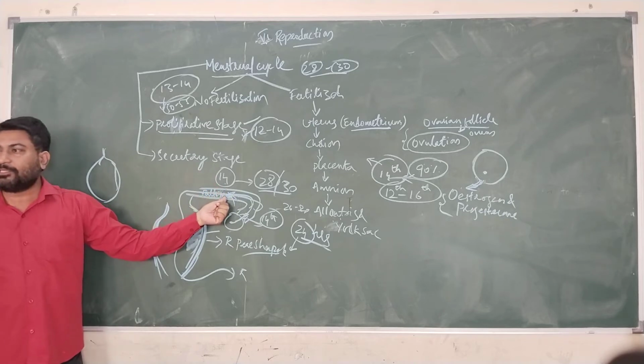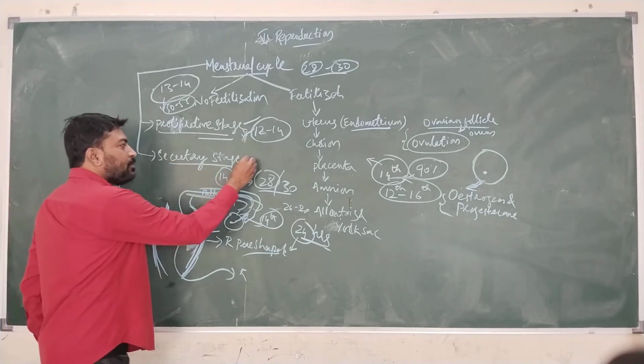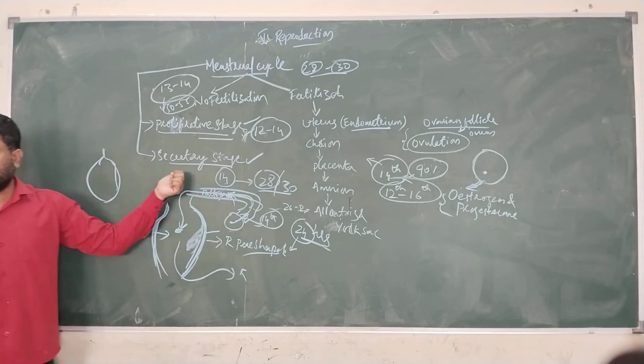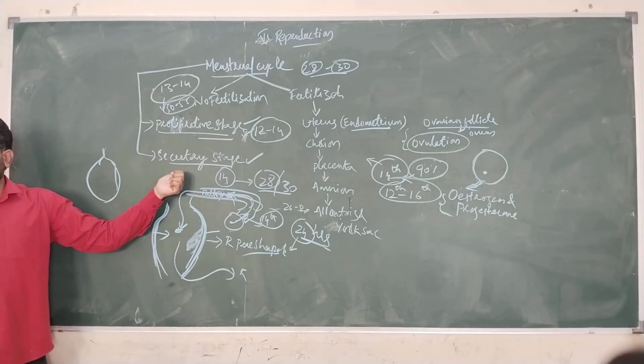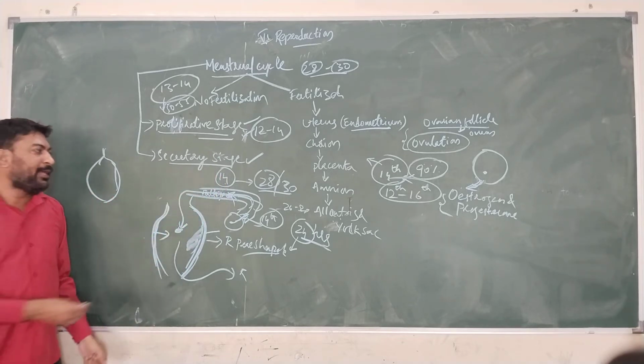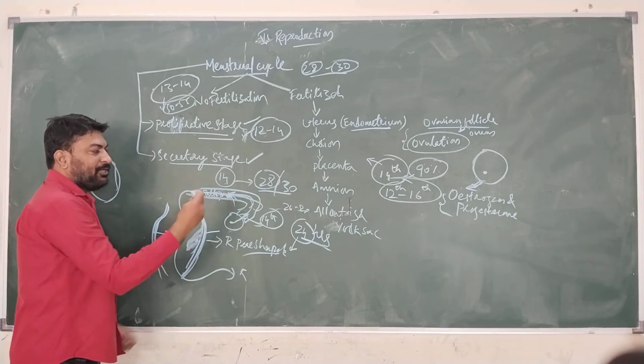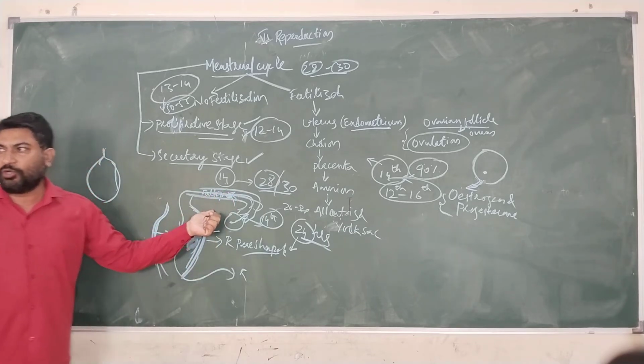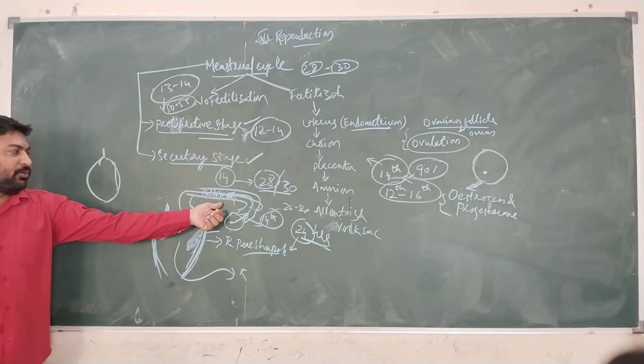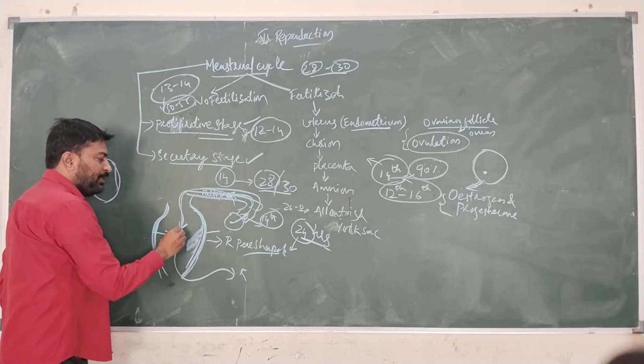If the fertilization process does not occur, then the secretory stage begins, that is from the next 14 to 28 days. The next stage begins where the ovum degenerates after 24 hours. That is, on the 15th day or on the 16th day it is going to degenerate, and the degenerated ovum reaches here.